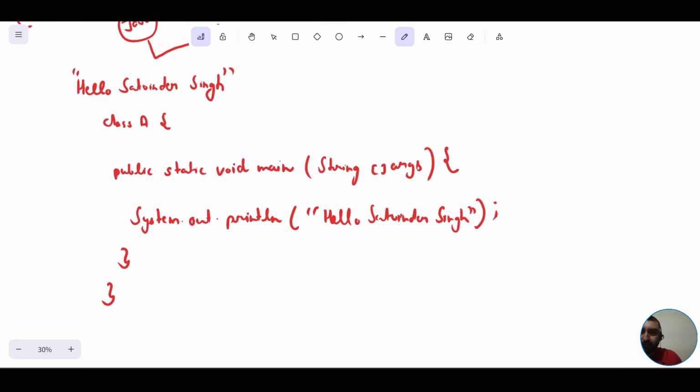So these many lines of code you have to write if you just want to display this Hello Satvinder Singh message using Java code.